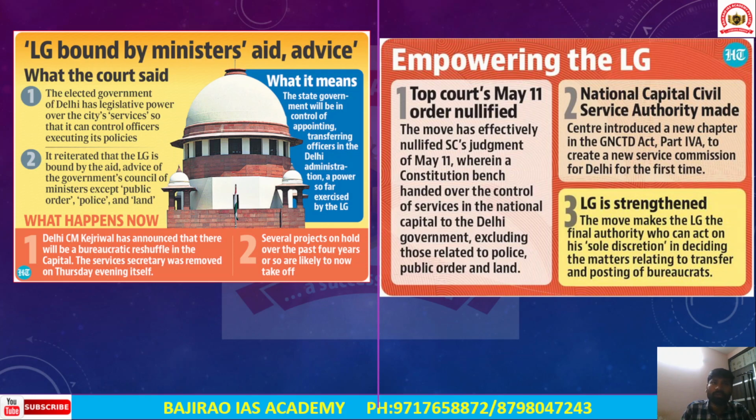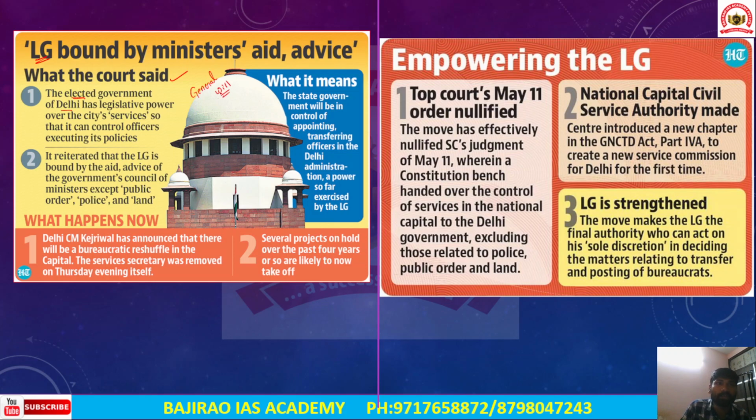The Supreme Court says that the lieutenant governor is bound by the minister's aid and advice. The elected government in Delhi has legislative power, since it is elected by the people and represents the general will of the people.